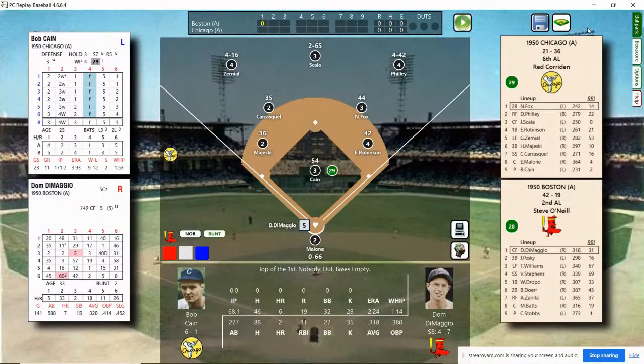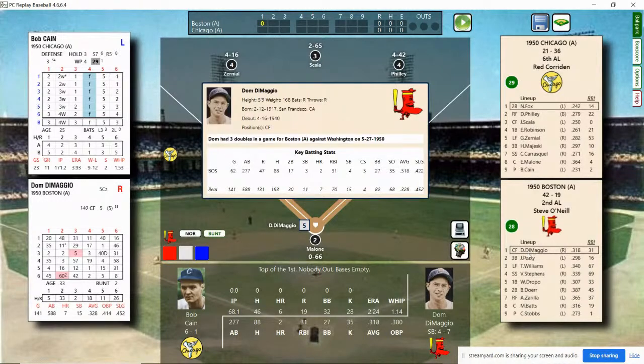Let me tell you something about the Chicago White Sox 1950 season, since this is the first time they've been on the channel. The 1950 Chicago White Sox season was the team's 50th season in the major leagues and its 51st season overall. They finished with a record of 60-94, good enough for sixth place in the American League, 38 games behind the first place New York Yankees. So I don't think they had a very good team this year, and that could only work in the Red Sox's favor. But let's go over the Red Sox lineup as we are replaying the game of June 22nd.